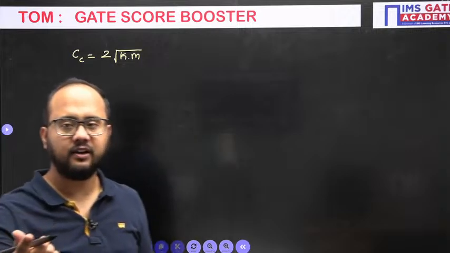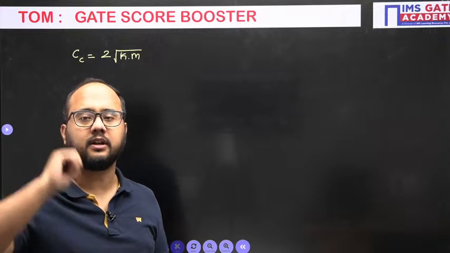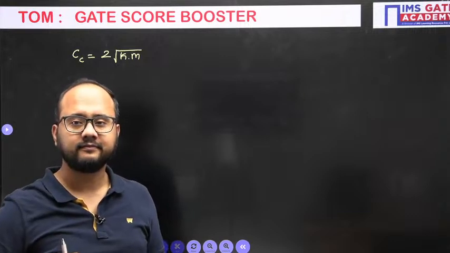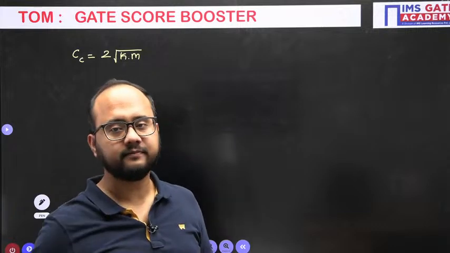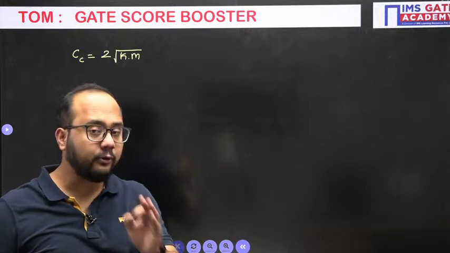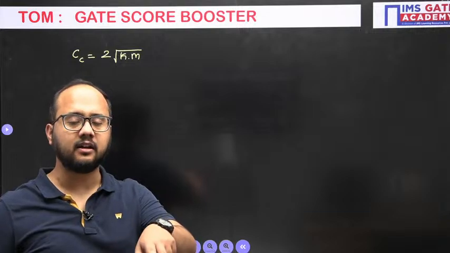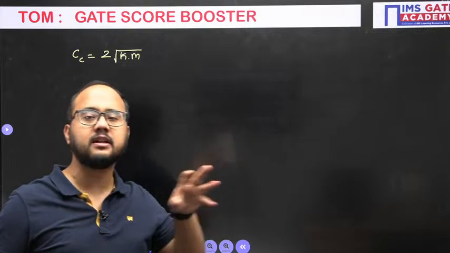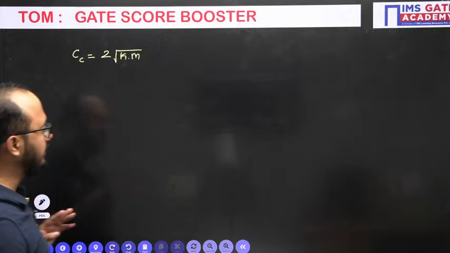So one more question that we can add here is: calculate the logarithmic decrement. So sometimes redundant data is given. You have to understand that we have to calculate the unknown, that is what they are asking, and for that, which given parameter is useful. Like that we need to understand.